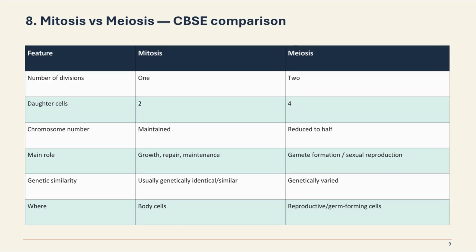So let's see mitosis versus meiosis. Number of divisions: mitosis 1, meiosis 2. Daughter cells in mitosis are 2, in meiosis 4. Chromosome number is maintained in mitosis, in meiosis it is reduced to half. Main role: growth, repair, maintenance in mitosis, and gamete formation, sexual reproduction in meiosis. Genetic similarity: usually genetically identical or similar in mitosis. In meiosis, it's genetically varied. Where is it happening? In the body cells in mitosis. In meiosis, in reproductive, germ, or forming cells.